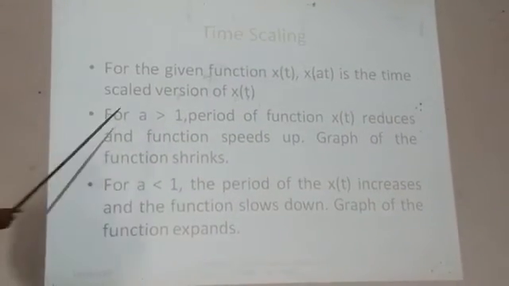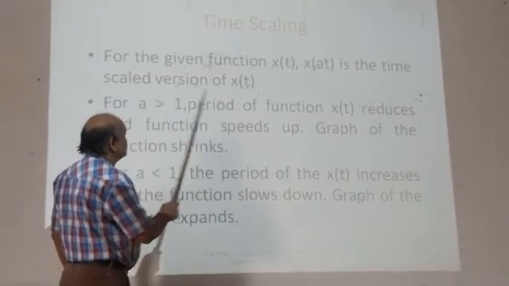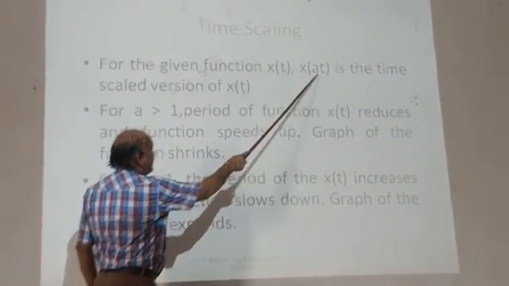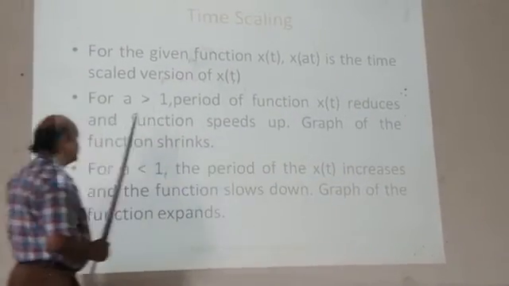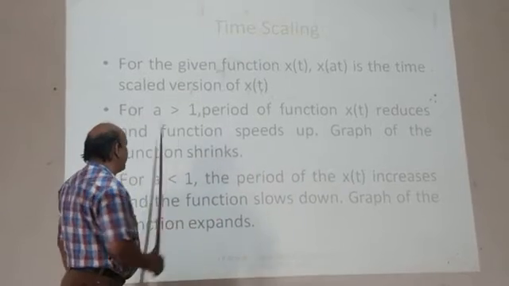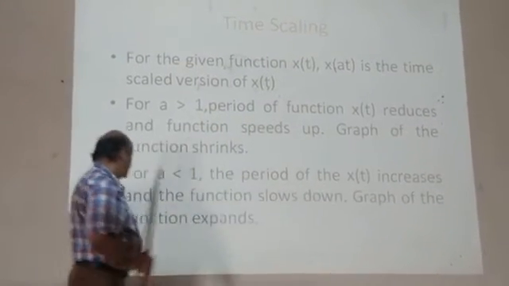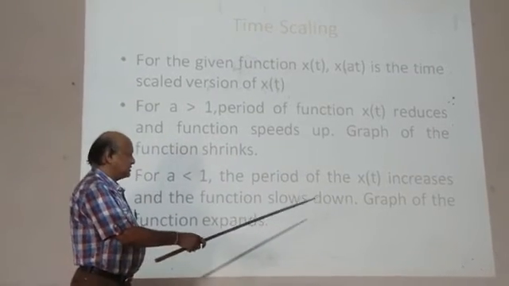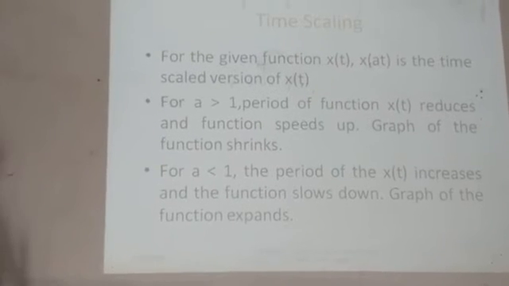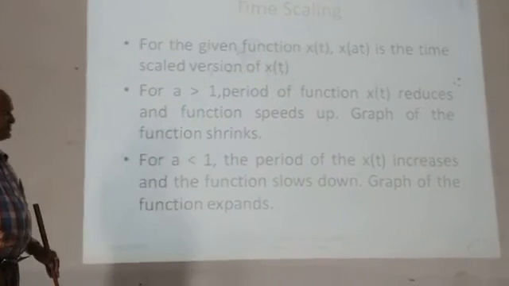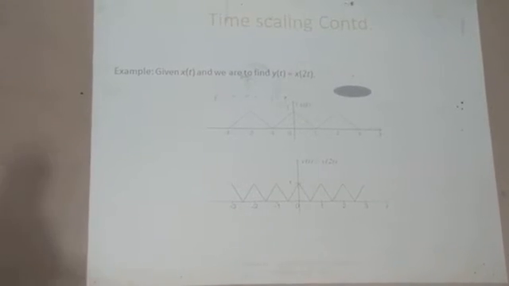And time scaling. For the given function x of t, x of at is the time scaled version of x of t. This is scaled by a factor of a here. For a greater than 1, the period of function x of t reduces and the function speeds up. The graph of the function shrinks. For a less than 1, the period of x of t increases and the function slows down. The graph of the function expands. So this is the scaling where the graph shrinks and where the graph expands. This is shown here for this particular signal.